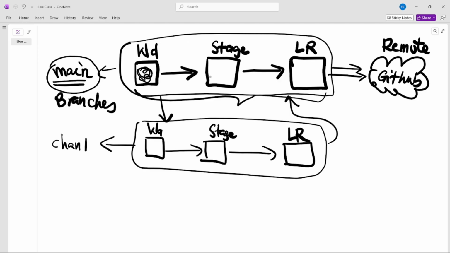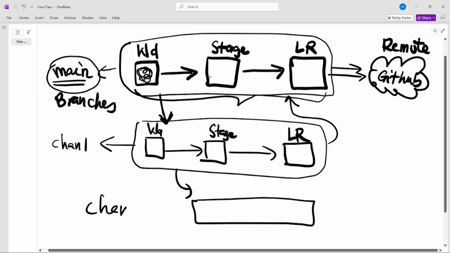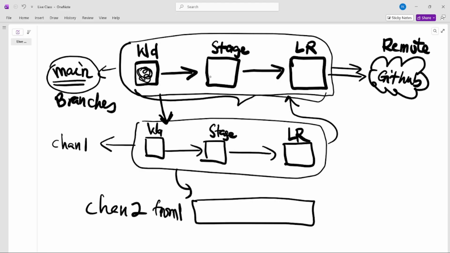So this is the main branch. That one always exists. Then you create a branch from it, meaning you are making a copy out of it to isolate that particular channel. Whatever change you make will be recorded in this channel, but it will not be here yet. When you are done and everything is sorted, you decide to merge it into this one, right? Even from channel one that is created, you can create another channel from here. This is channel two, created from one.